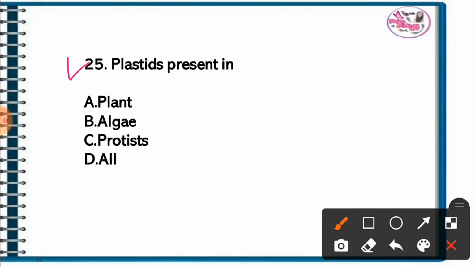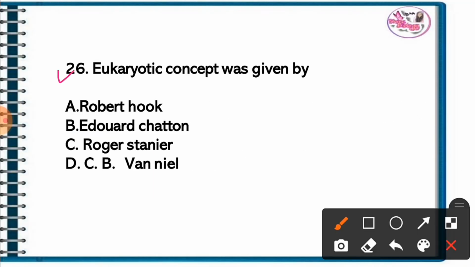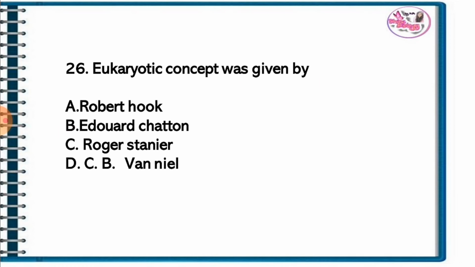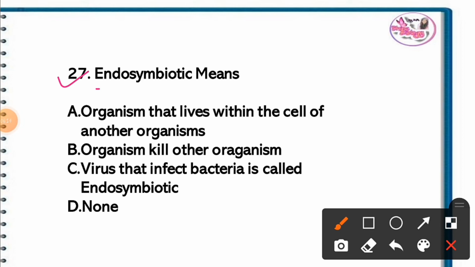Question 25. Plastid present in. The correct answer is option D. All. Plastid present in plant, algae and protists. Question 26. Eukaryotic concept was given by. The correct answer is option B. Edward Chatton. Question 27. Endosymbiotic means. The correct answer is option A. Organism that lives within the cell of another organism.